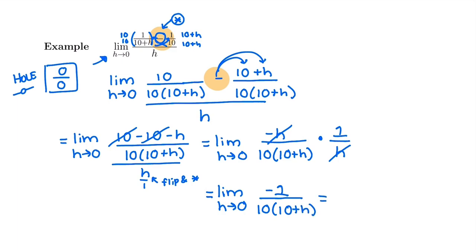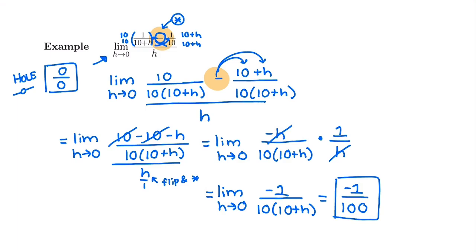Now we can try plugging in h is 0. Into the top, I'm just going to get negative 1. In the bottom, I'm going to have 10 times 10 plus 0. 10 times 10 is going to give me 100. So my limit is going to be negative 1 over 100.